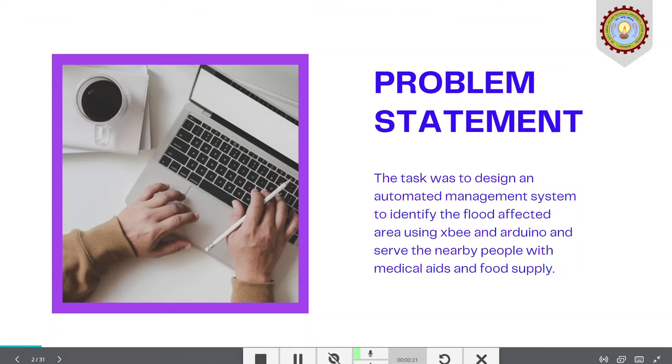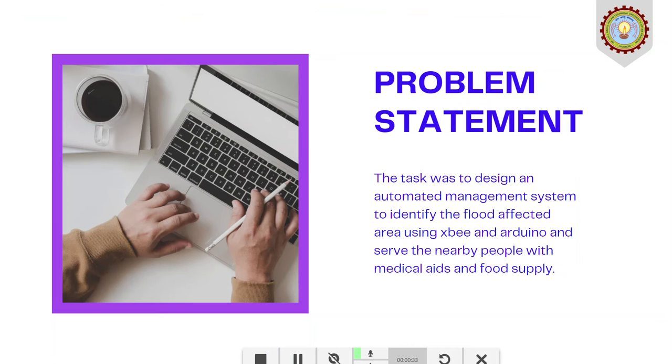The problem statement of our project. The task was to design an automated management system to identify the flood affected area using Zigbee and Arduino and serve the nearby people with medical aids and food supply.